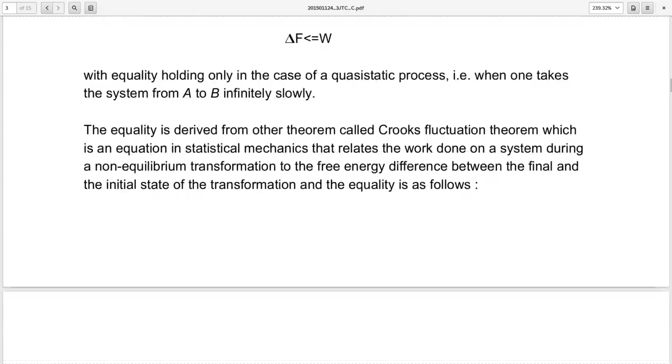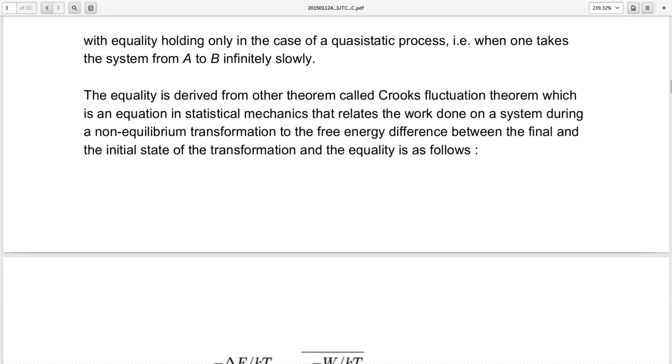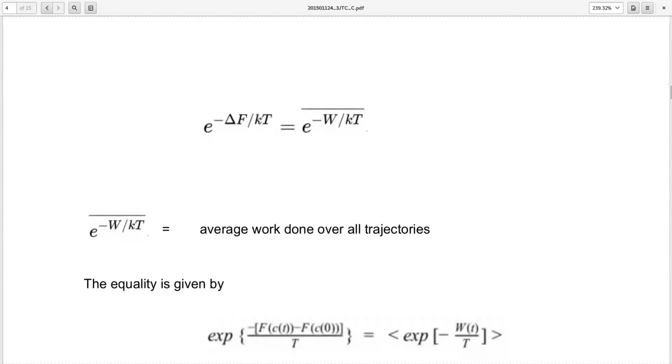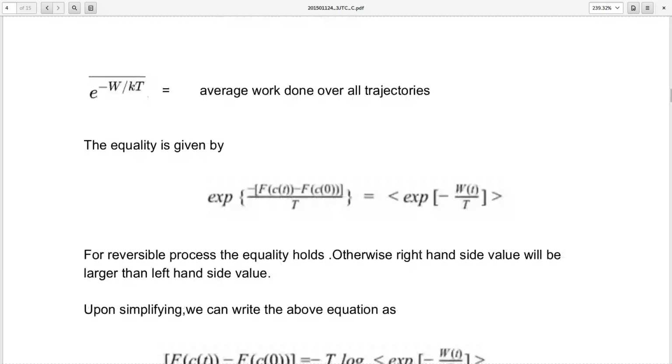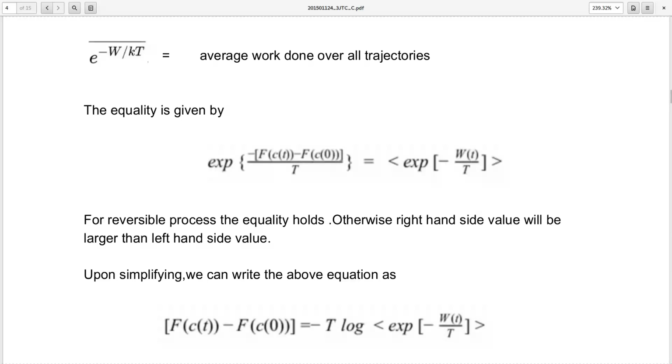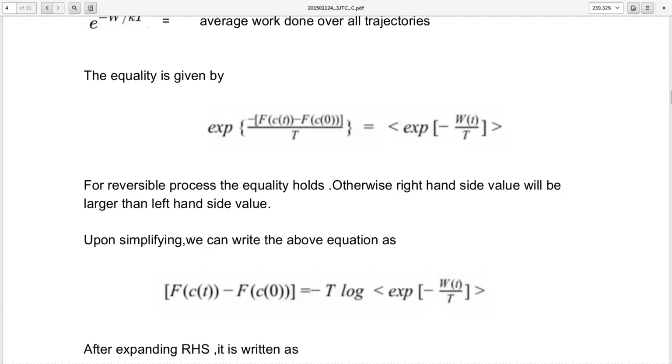The equality is derived from another theorem called Crooks fluctuation theorem, which is an equation in statistical mechanics that relates the work done on a system during a non-equilibrium transformation to the free energy difference between the final and initial state of the transformation. The equality is as follows: e power minus delta F by kT equals average of e power minus W by kT, where the average is over all trajectories. For a reversible process the equality holds, otherwise the right hand side value will be larger than the left hand side value.